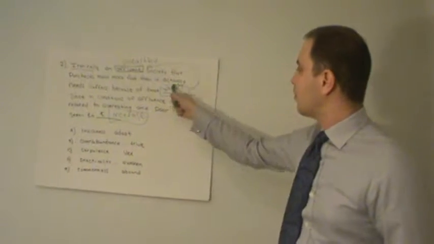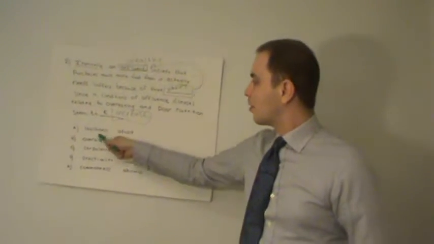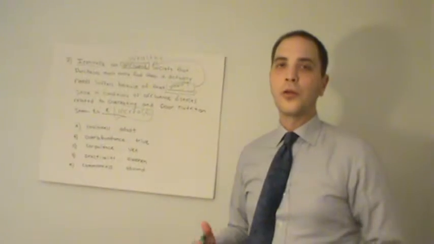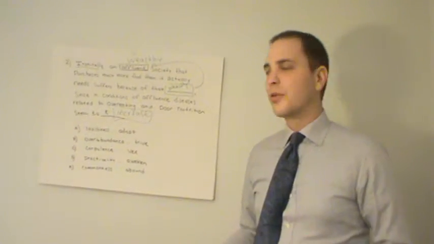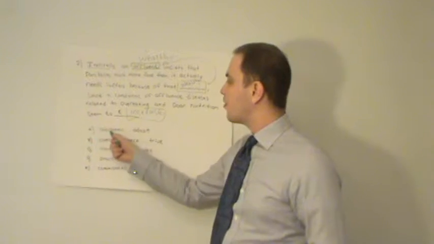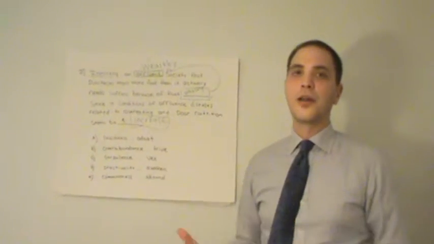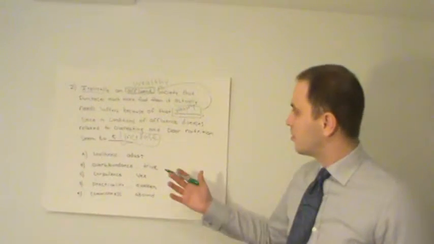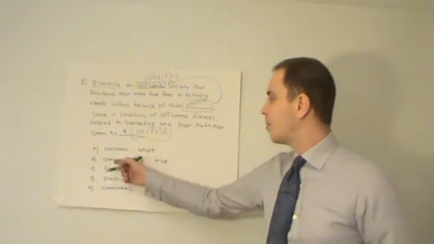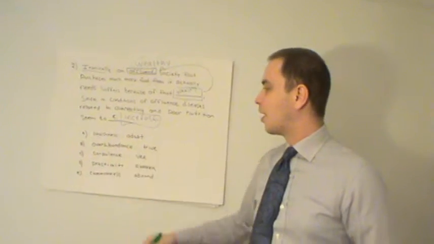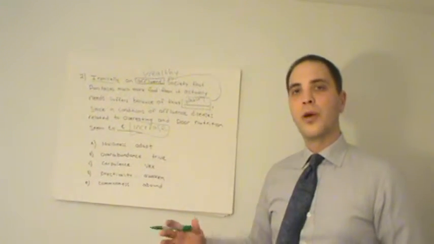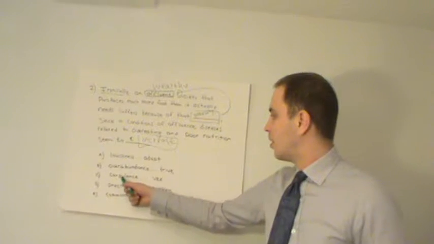Now, starting with this word wealthy, let's look at the choices and find which word or words are most similar to wealthy. Lavishness means having a lot of something. So a lavish feast, you have a lot of food. That's similar to wealthy, so let's keep it. Overabundance, again, having too much of something. It might be similar to wealthy, so we can keep it.